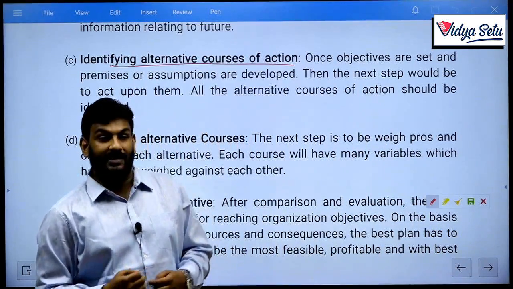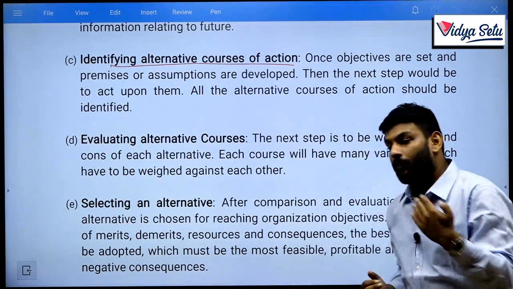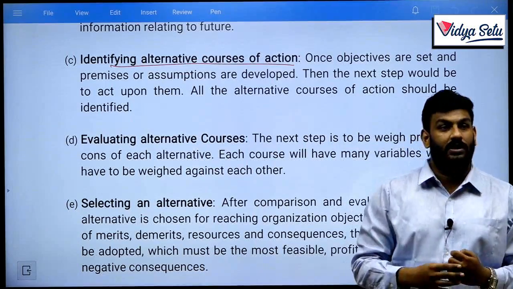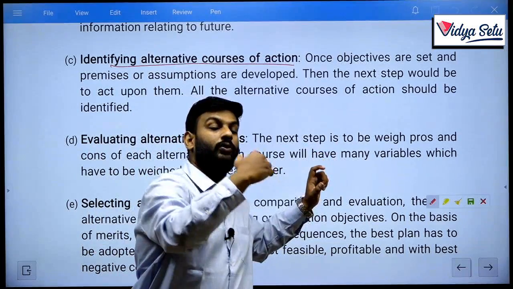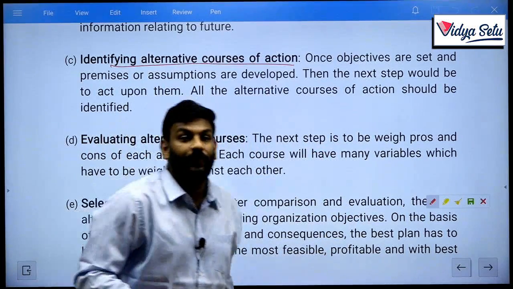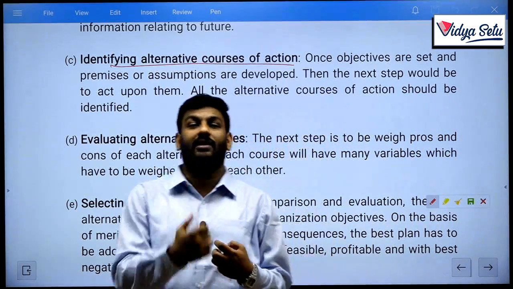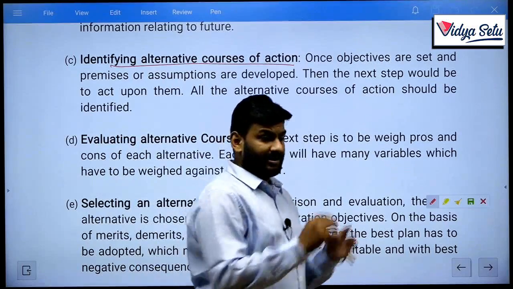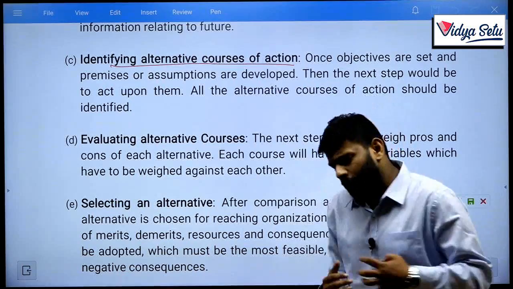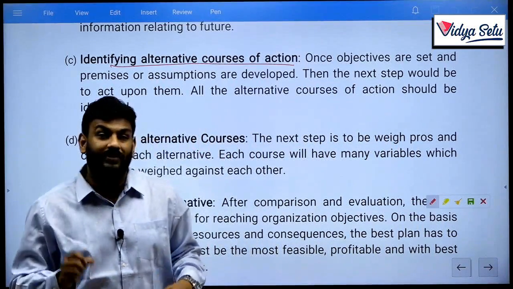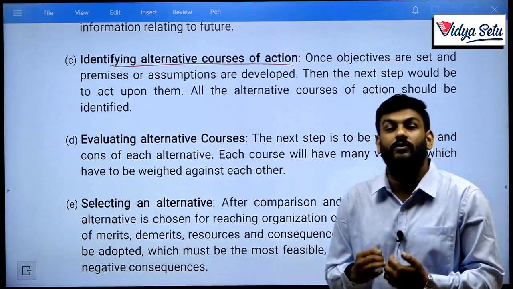For example, if you want to go from Jaipur to Mumbai, suppose you have plan A, where you take a flight from Jaipur to Delhi and Delhi to Mumbai. Plan B, for example, is to take a direct flight from Jaipur to Mumbai. Plan C is to take a flight from Jaipur to Goa and Goa to Mumbai. So it all depends on the main purpose of my plan. For example, my plan is to go to Mumbai from Jaipur.